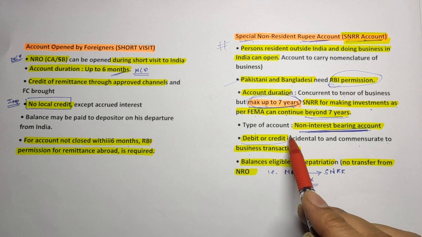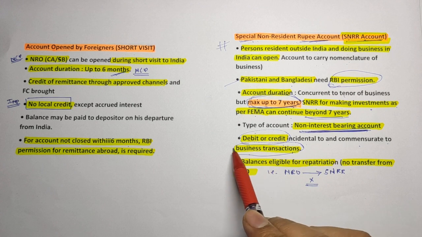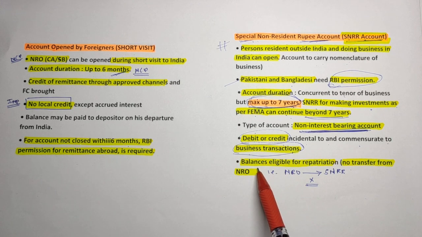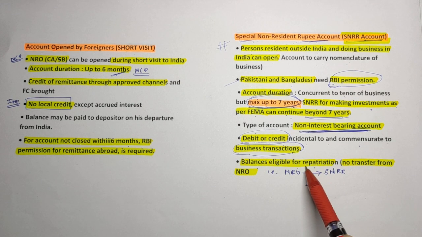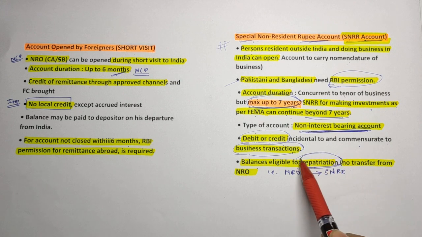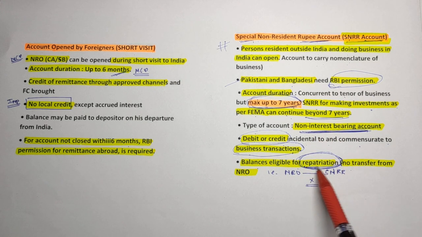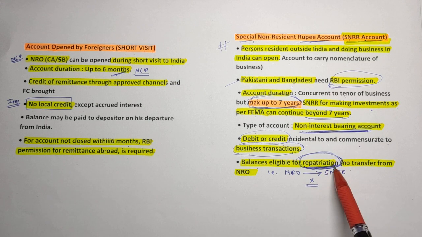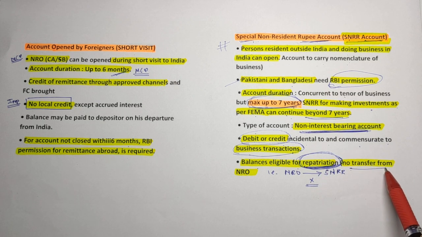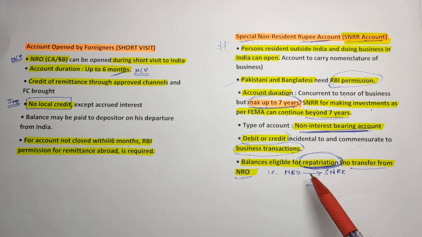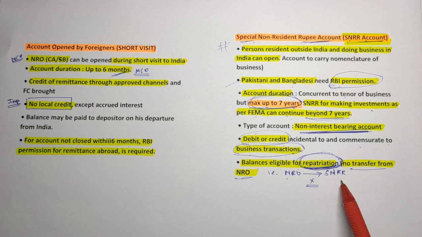That means debit and credit are allowed only for business transactions, and the balance is eligible for repatriation. That means you can invest that balance, the funds you have in the SNRR account, in India, and you cannot transfer funds from NRO. That means fund transfer from NRO to SNRR is not allowed.